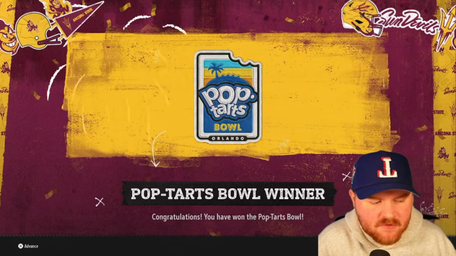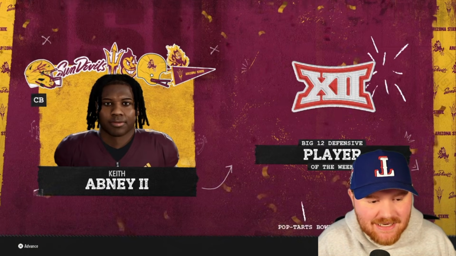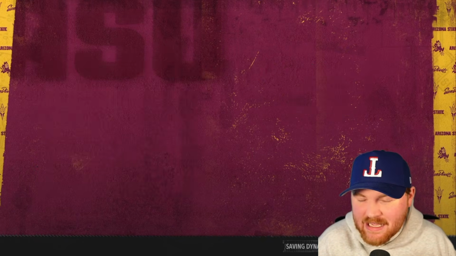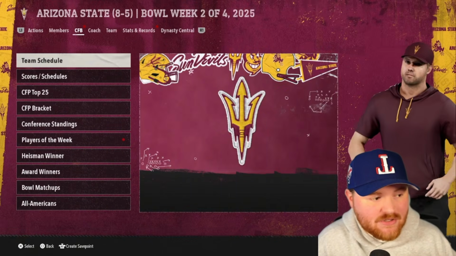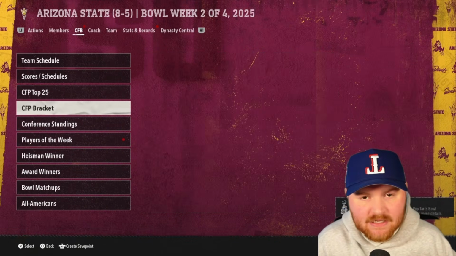And we win the Pop-Tarts Bowl over Pitt. 8-5 in the first season, not terrible for Arizona State. I think that we can come back and end up winning the Desert Conference at some point during this sim.